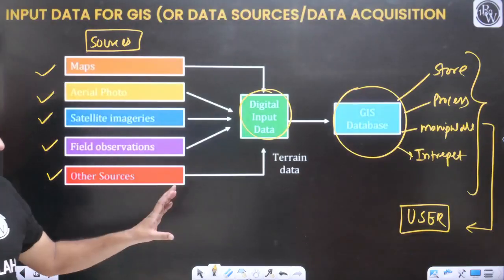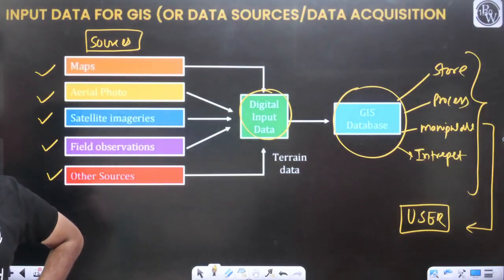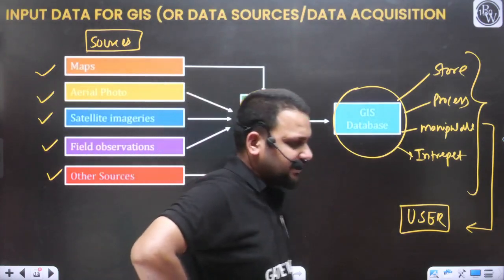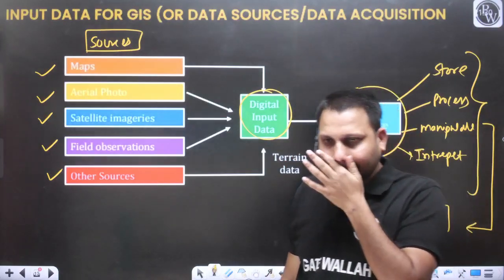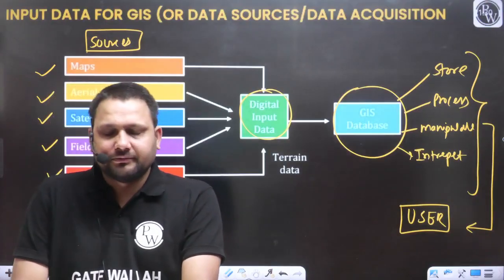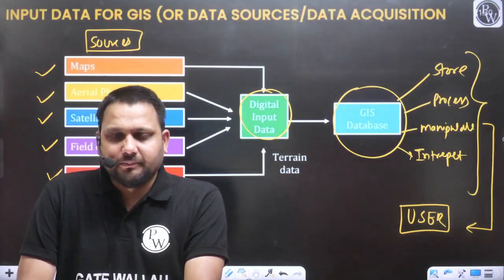The capturing and displaying of data, whatever you want to do, you can do with the help of the GIS database, as per your user requirement. Most important thing, as per your user requirement.